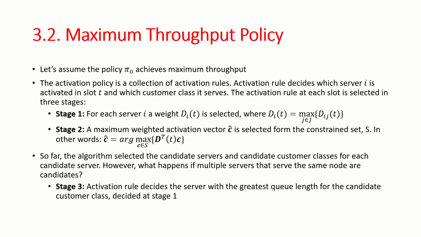So far, the algorithm selected the candidate servers and the customer classes for each candidate server. However, what happens if multiple servers that serve the same nodes are candidates? Then stage 3 comes into play. The activation rule decides the server with the greatest queue length for the candidate customer class, which is decided at stage 1.